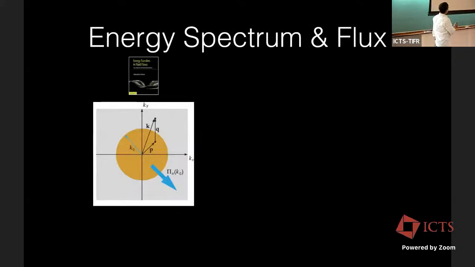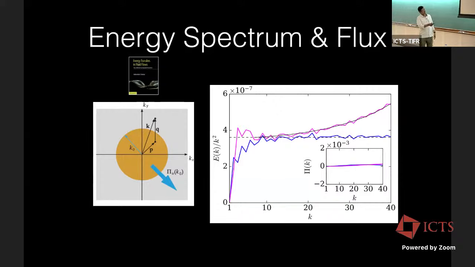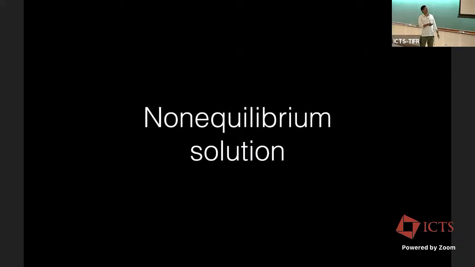We can look at the energy flux. I'm sure everybody knows about it, but it is the energy coming out of a wave number sphere of radius k0 by nonlinear interactions. And for an equilibrium solution, this should be 0, because detailed balance will be respected. For 3D, the energy flux, which is sitting here, is 0 for both 2D and 3D. But the spectrum E(k) by k squared is flat. This is because of helicity, which we'll ignore right now. So it's verifying Kraichnan's idea. Detailed balance is respected. Great, everything looks in nice form.